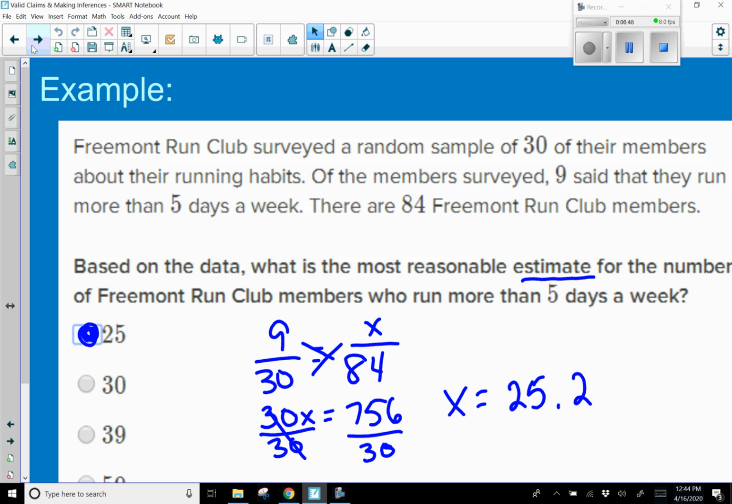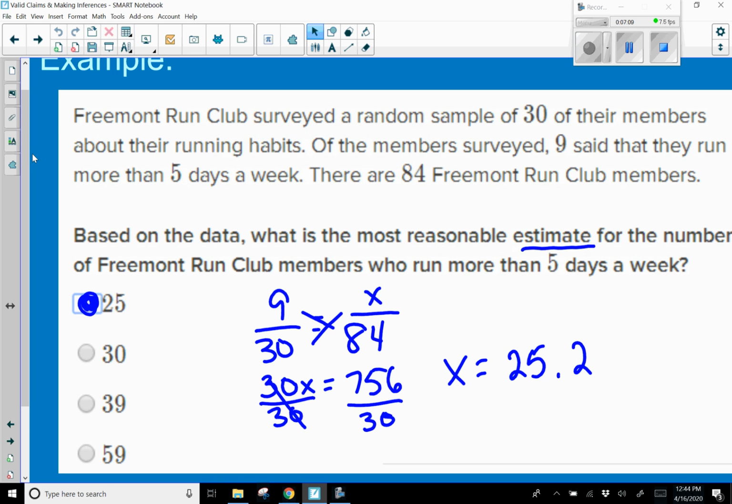Fremont Run Club surveyed a random sample of 30 of their members about their running habits. Of the members surveyed, 9 said that they run more than 5 days a week. There are 84 Fremont Run Club members. Based on the data, what is the most reasonable estimate for the number of Fremont Run Club members who run more than 5 days a week?